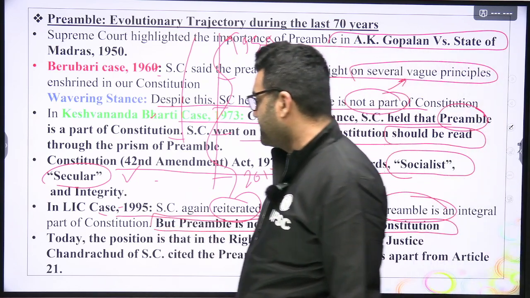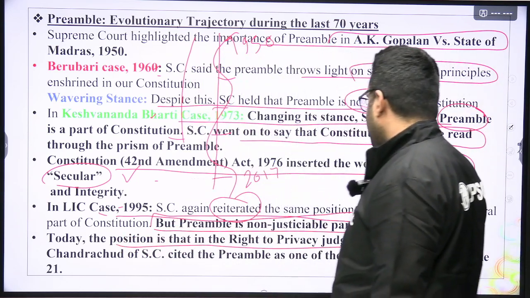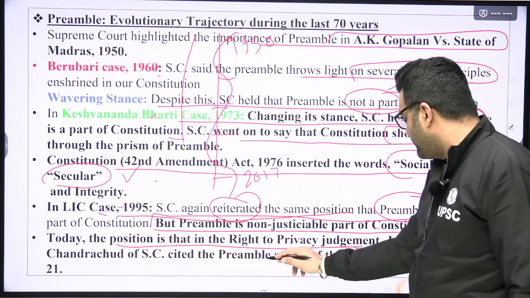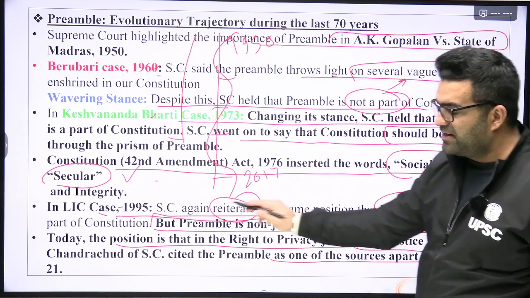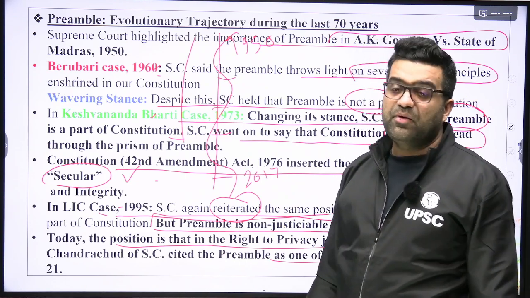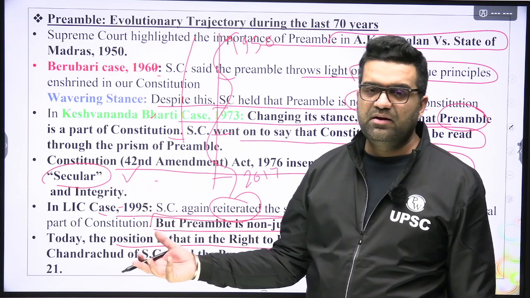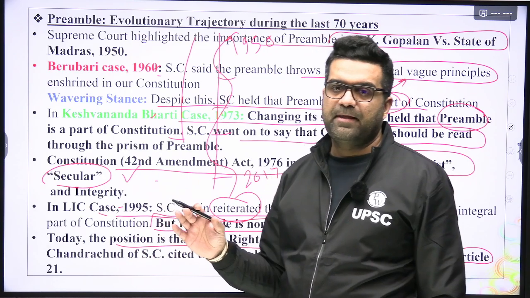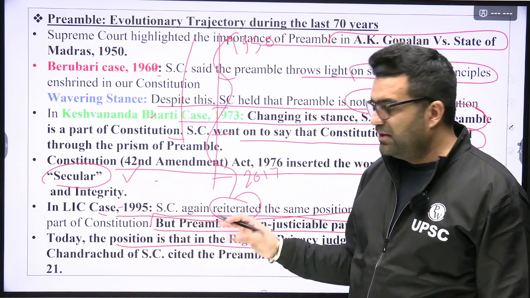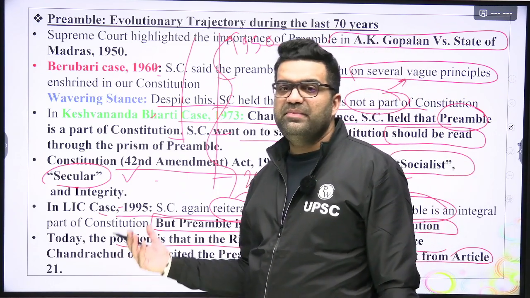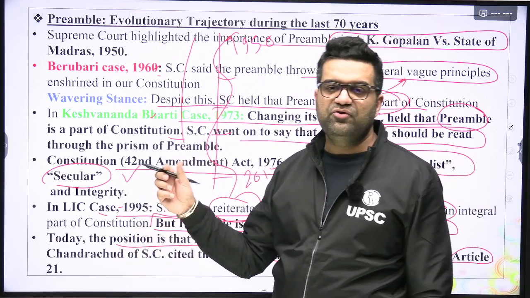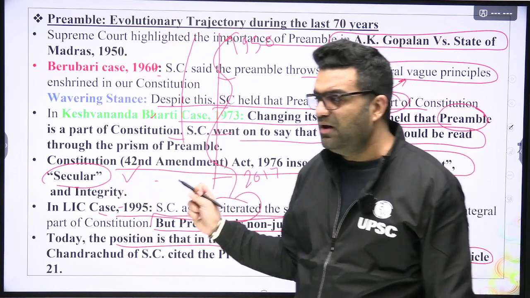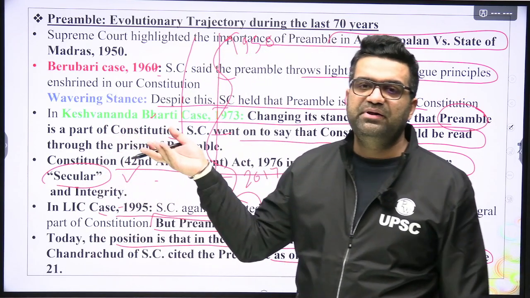Today, the position is that in the right to privacy judgment, Justice Chandrachud of the Supreme Court cited the preamble as one of the sources, apart from Article 21, from which the right to privacy can be thought to have originated. Article 21 is there. Personal liberty means somewhere the connotation of the right to privacy is there. Apart from that, the word sovereign in the preamble was also amplified.